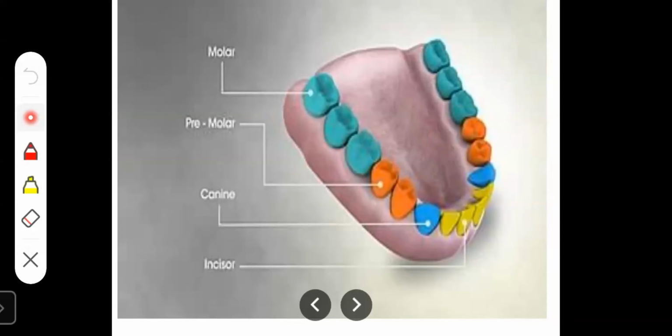Now, next is canine teeth. Let us see about the canine teeth now. Canine teeth are also called dog teeth or vampire teeth.